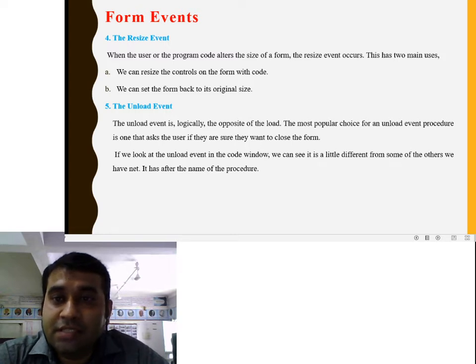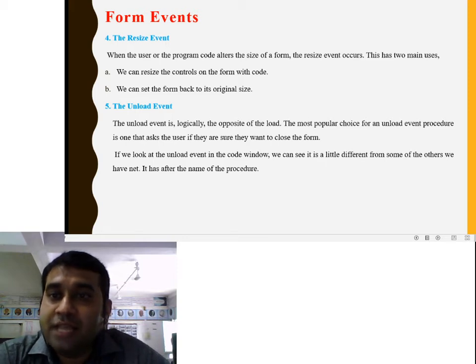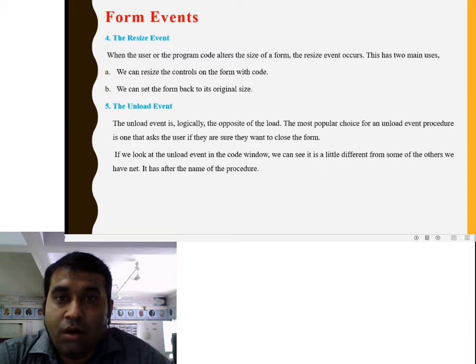We can resize the controls of the form. You can take any control, suppose a text box or button, and resize those controls on the form. With code we can set the form back to its original size. We can change the form size and control size; you can resize in the resize event.